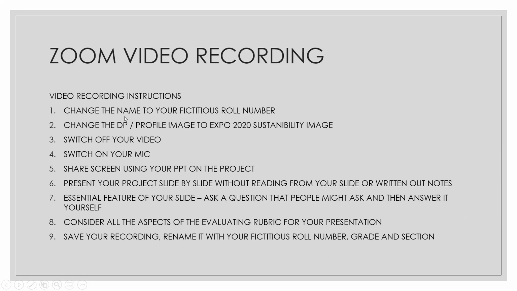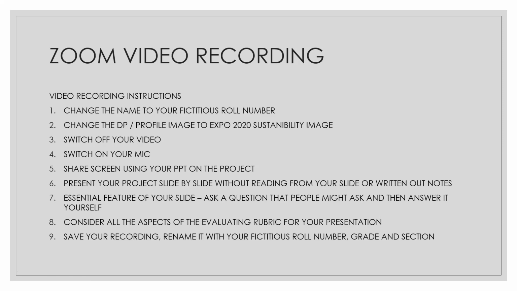First of all, change your Zoom profile name to your fictitious roll number, the fictitious roll number given to you. So, for example, for me it is EP00023. I will change the name from Coaching Mentor to EP00023. So when I'm sharing the screen, in the corner my roll number will be seen, my name will not be seen. If my name is seen, then it becomes null and void.